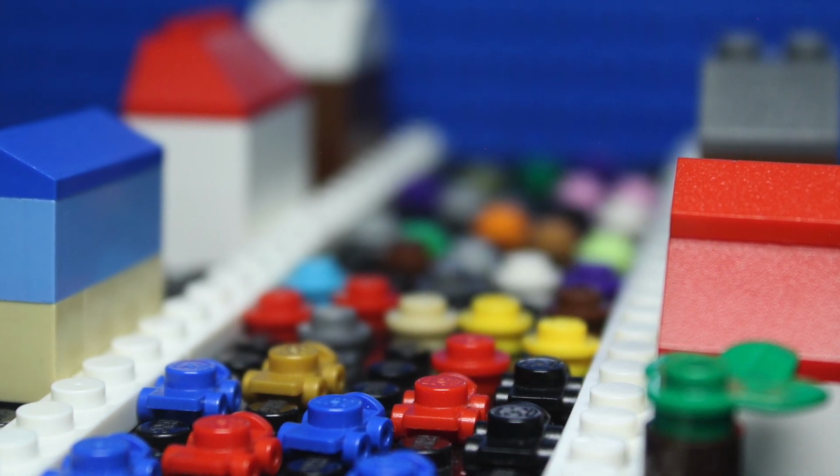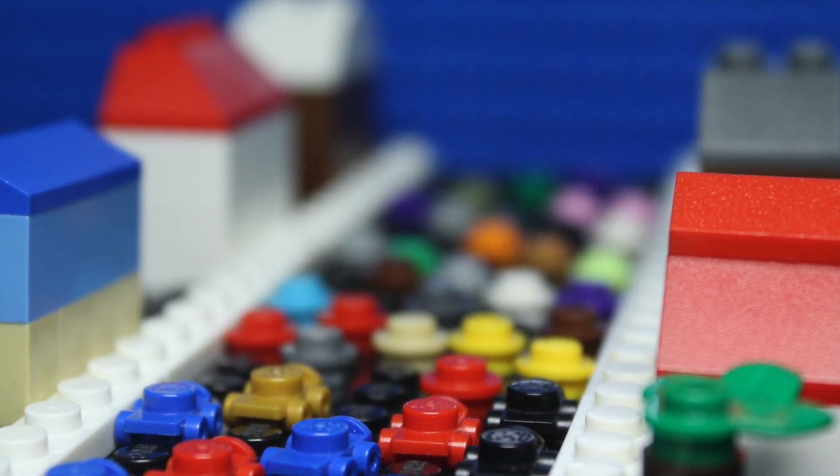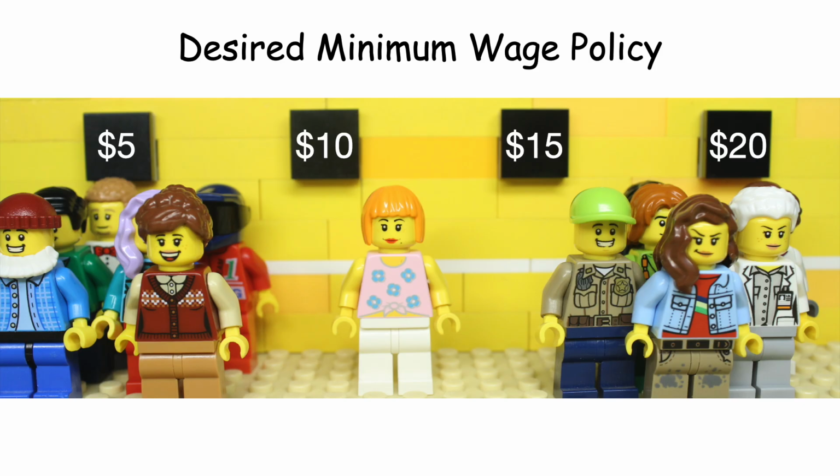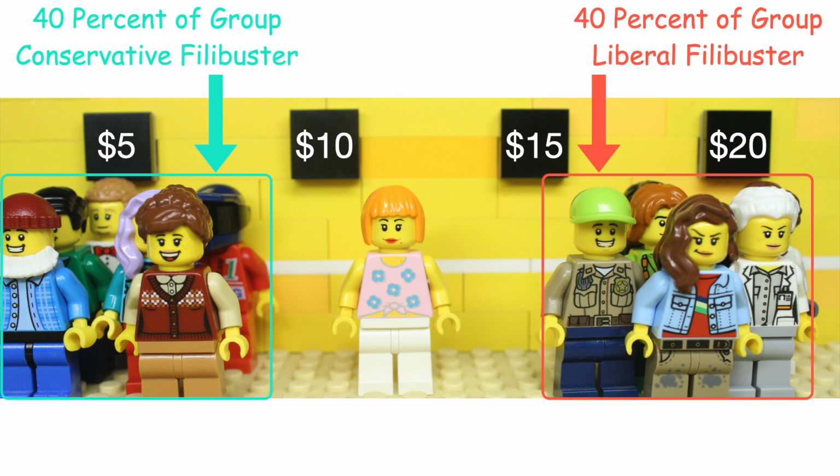Gridlock can refer to when there's a traffic jam and no one can move. In politics, gridlock occurs when Congress doesn't pass any bills, so policy is stuck and doesn't move. When polarization is high, the filibuster can increase gridlock. In the Senate, you can only stop a filibuster if 60% or more of senators vote for cloture. This also means that 40% of senators from either the conservative or liberal side can block a bill.